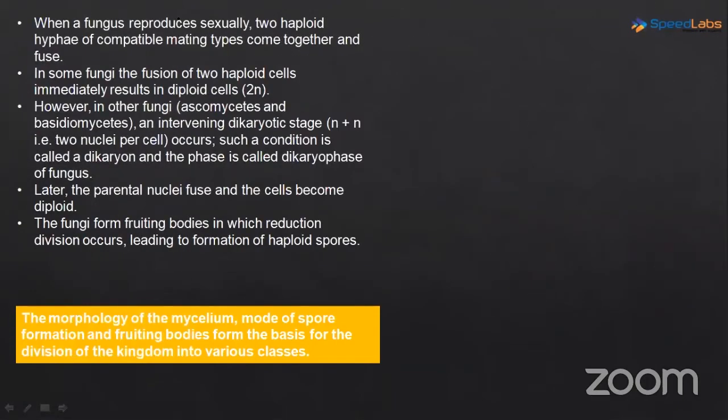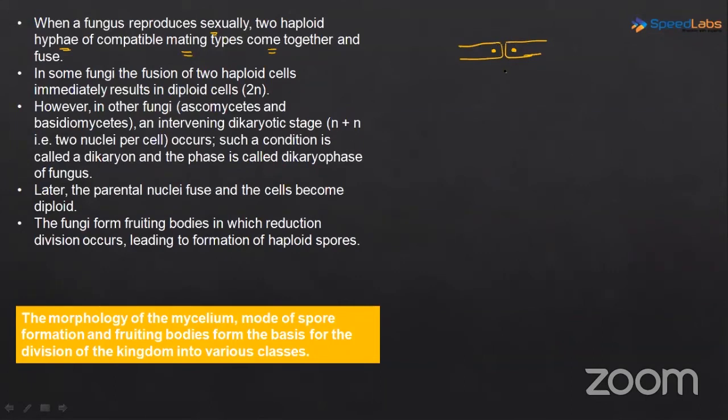Now see, when a fungus reproduces sexually, two haploid hyphae of compatible mating type come together. So what is this saying? There are these two hyphae. Here there is a nucleus, and here there is a nucleus. Each is haploid, with one set of chromosomes, and they should be compatible with each other. So these hyphae come close to each other.